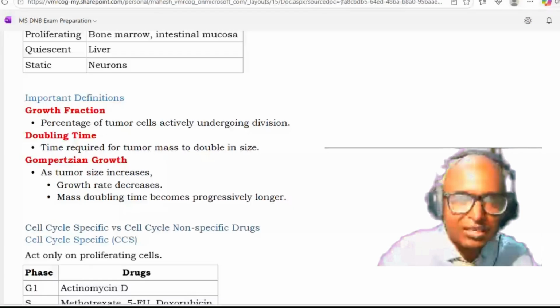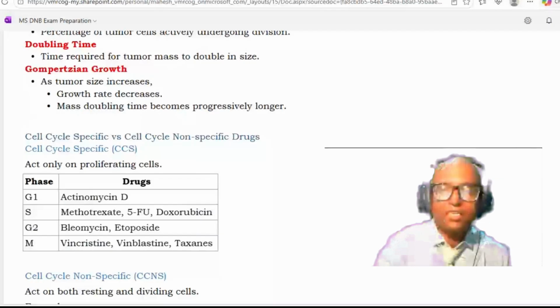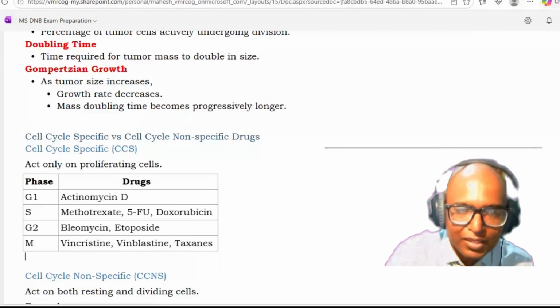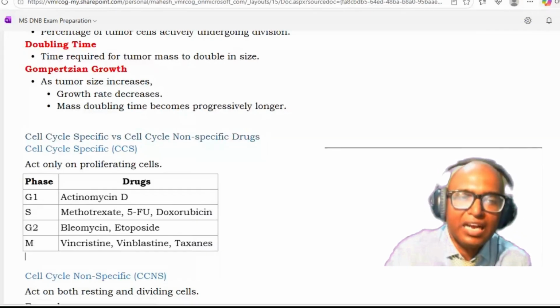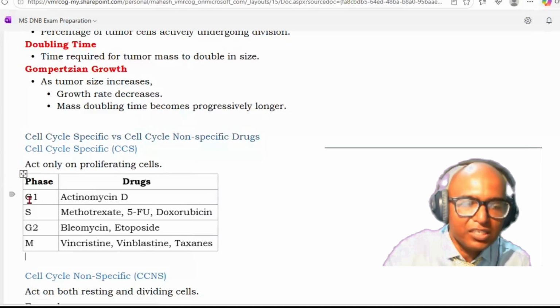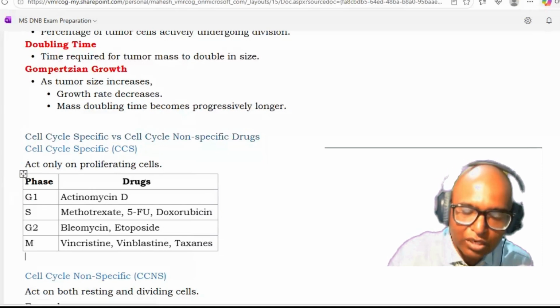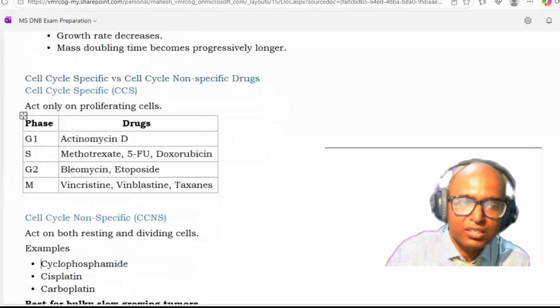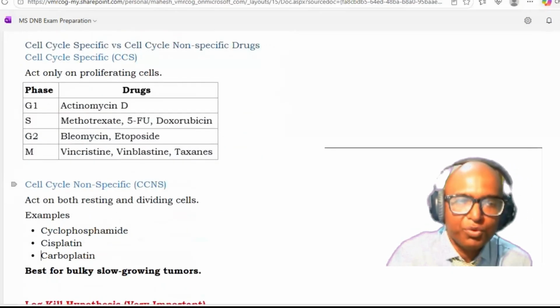Now as I mentioned, regarding the cell cycle, there are certain drugs which act in a specific stage of the cell cycle, while there are some non-specific acting drugs. So there are cell cycle specific drugs and cell cycle non-specific drugs. The cell cycle specific drugs will act on a specific phase. This also you should remember, which drug acts on which phase. You can take a photo if you want.